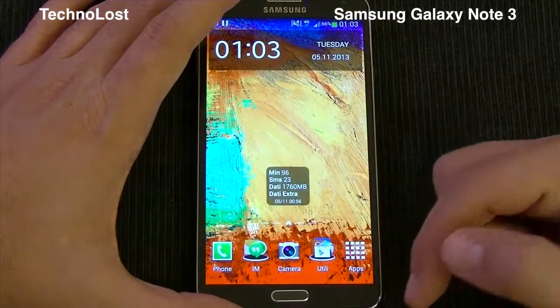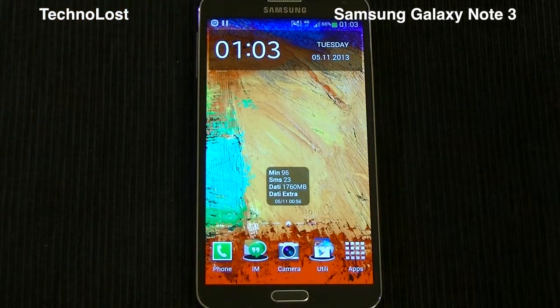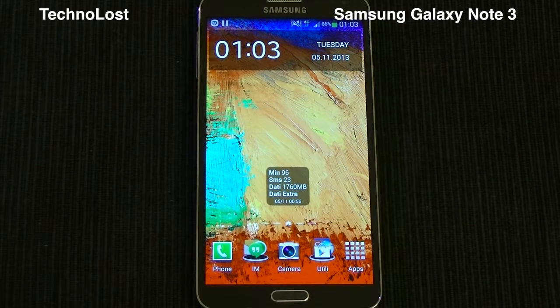So this should be more or less everything dealing with this Samsung Galaxy Note 3 as far as the multimedia side is concerned. I hope I didn't forget anything, but you know, there were so many things dealing with this device and the multimedia aspect that I'm sure I did.